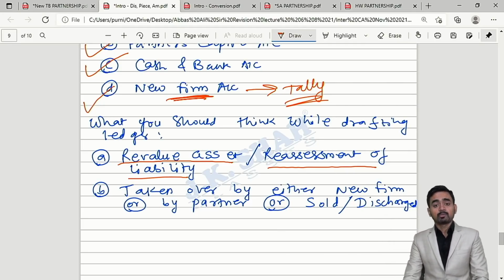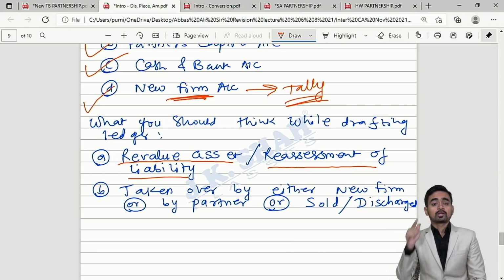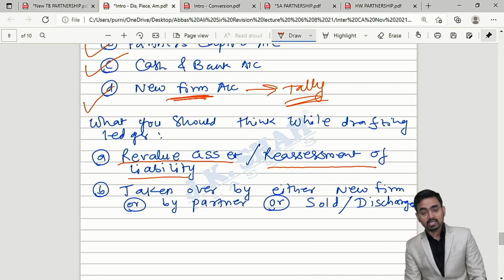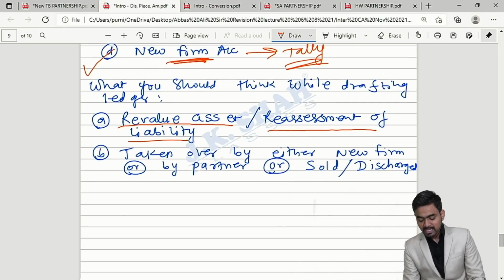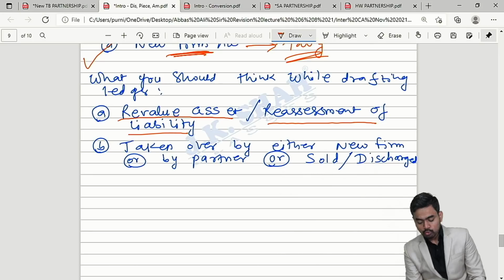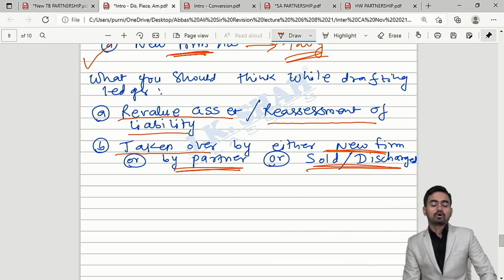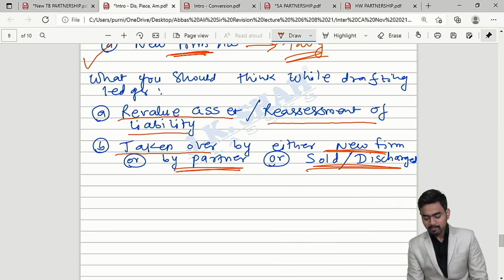Okay, so step number 1 is what? When you close your books of old firm, step 1 is revalue asset, reassess the liability. Step number 2, after revaluation, it will be taken over by either new firm or by any partner, or it will be sold or discharged.